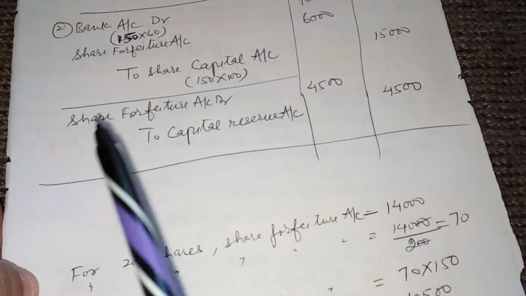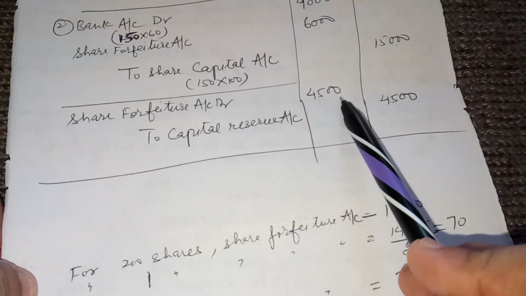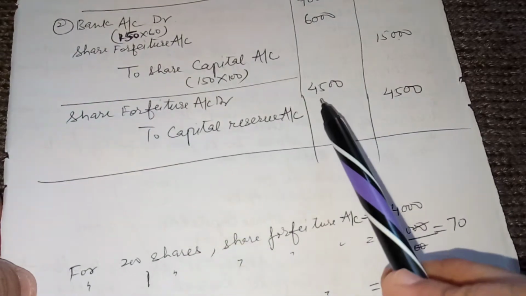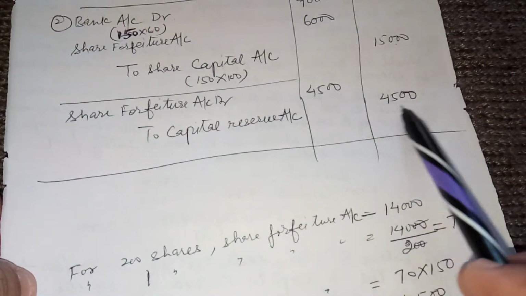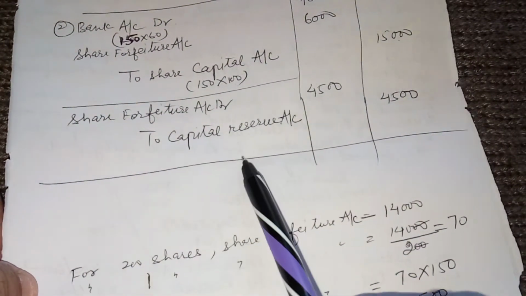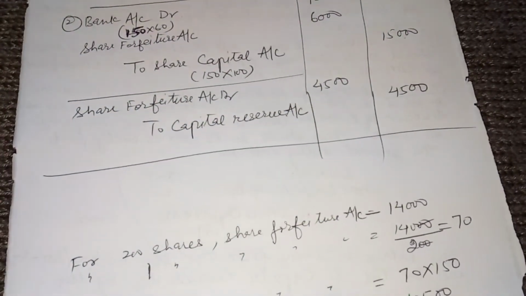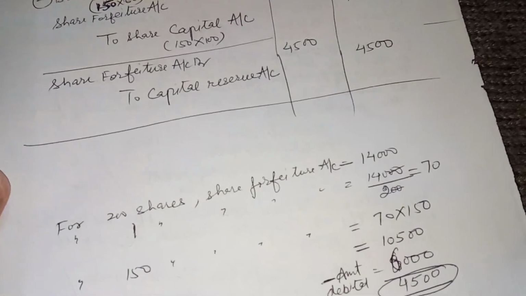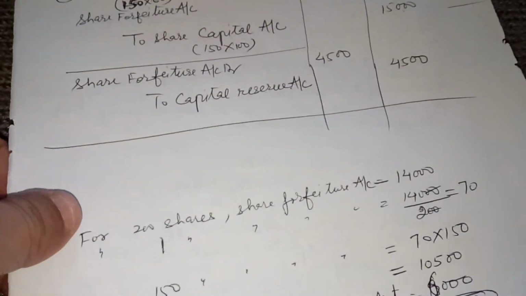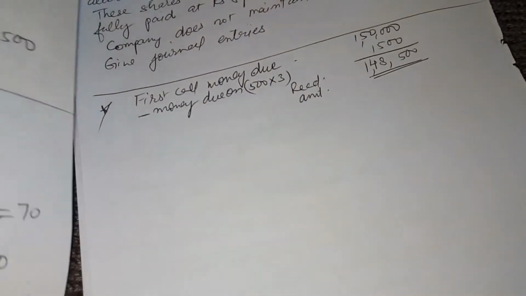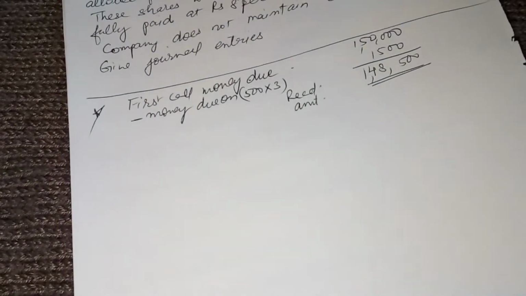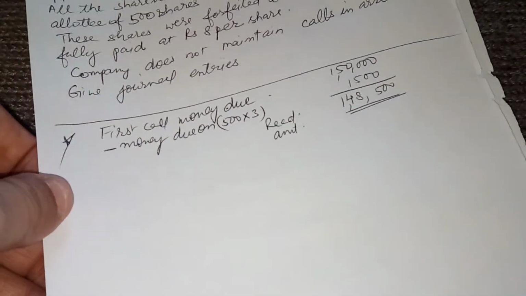So the entry will be share forfeiture account debit, to capital reserve account rupees 4,500. That means the excess of share forfeiture account is transferred to capital reserve account. So this is how the entries are done and the points are treated. Now let us do one more example to make our doubts clear.